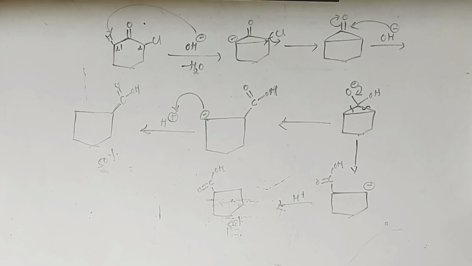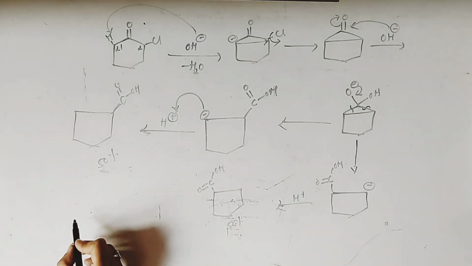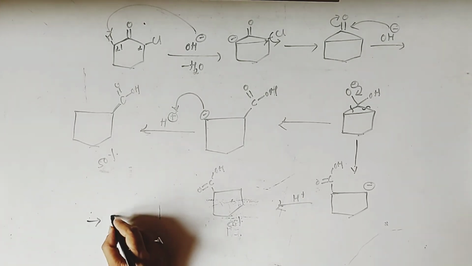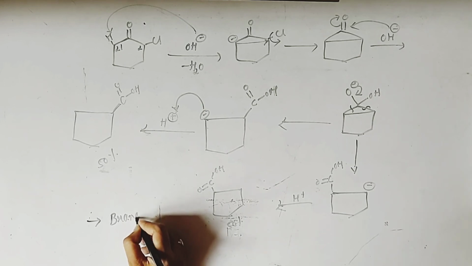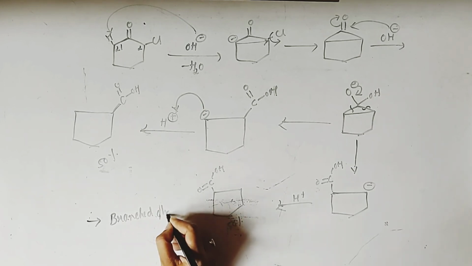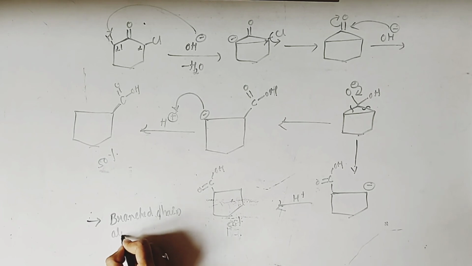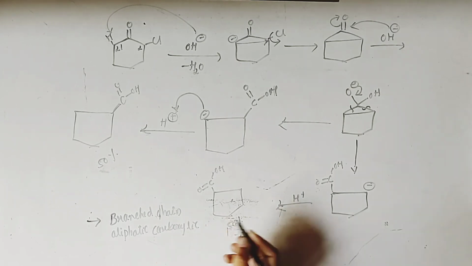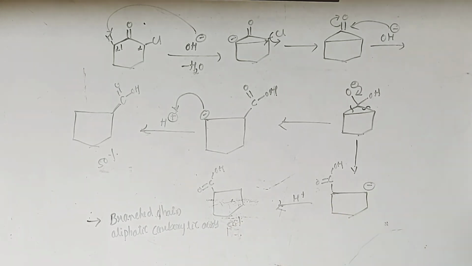And this Favorskii rearrangement is most useful for the preparation of branched chain aliphatic carboxylic acids. So what is the application? It is used for the preparation of branched chain aliphatic carboxylic acids or acid derivatives, and is also used for the preparation of amides.